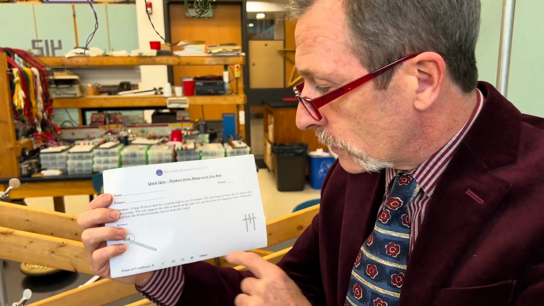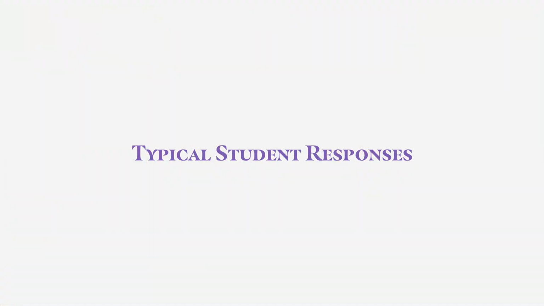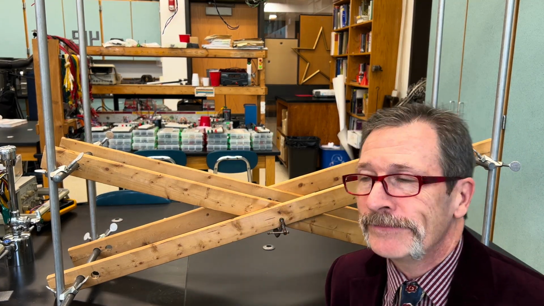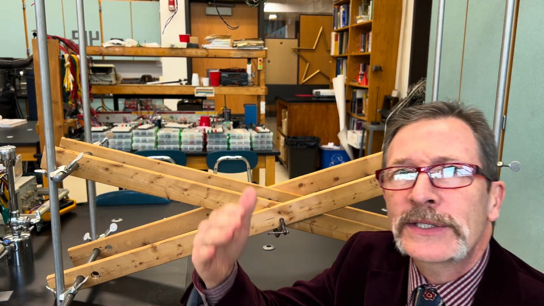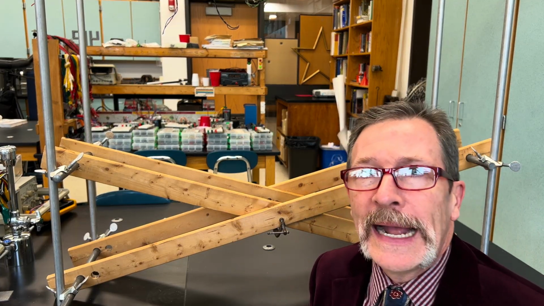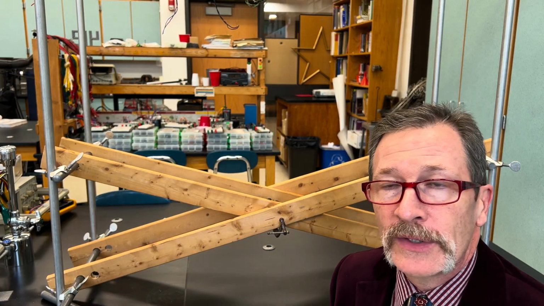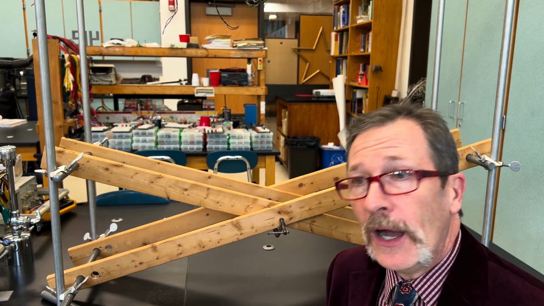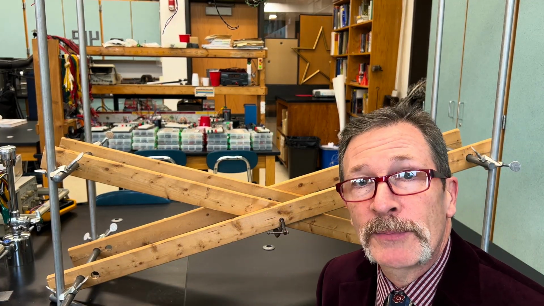As always, mark your answers as completely as possible and list your level of confidence. Typical student responses are that A, it's going to fall at gravity. Most of the time they'll be able to self-correct and say, well, it's at a ramp and we've seen things go down a ramp. It's not the same thing as falling. Others will say, well, because it's going down at an angle, it'd be some fraction of gravity. Some might say maybe like half of gravity or a third of gravity or something like that. But most students will end up saying that it's going to be a significant fraction of gravity because they've seen these roll down. So that's our typical responses that we get.